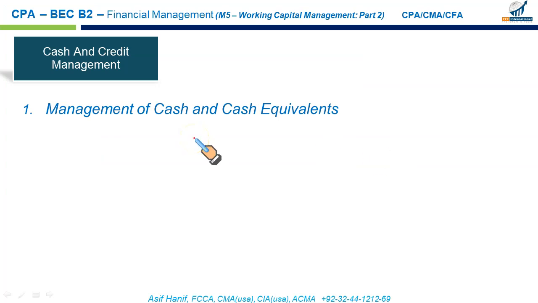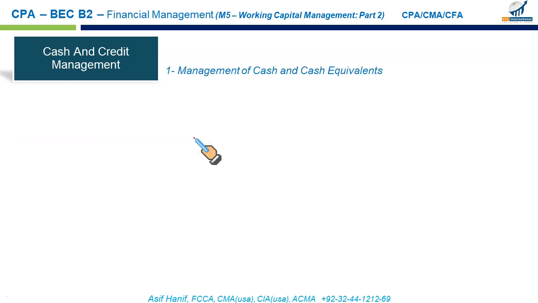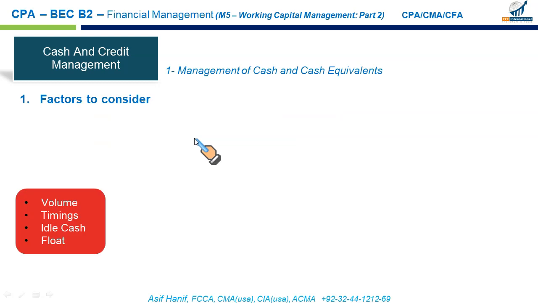Management of cash and cash equivalent. This would be the first subtopic in cash and credit management. Management of account receivables. Let us discuss these two one by one. Cash is the most important resource in the current assets. It ensures liquidity. That means you will be able to make payments on time. You will be able to meet your obligations on time.